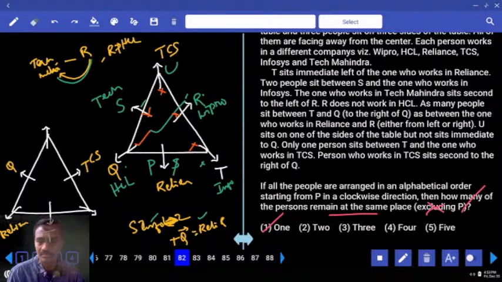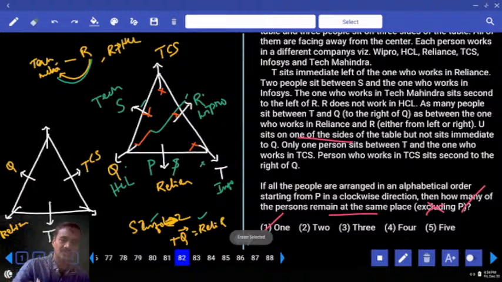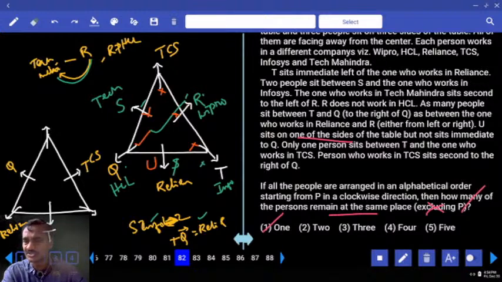Now U. Now U sits at one of the sides, and U is at one of the sides of the table. Hence you cannot have U at this place. Then where should this see? U sits at one of the sides of it. Now U, and U does not sit adjacent to whom? Q. Now U sits at one of the sides, but does not sit adjacent to Q. Now this U does not sit adjacent to whom? U does not sit adjacent to Q. Clear? As U does not sit adjacent to Q, this case is ruled out.